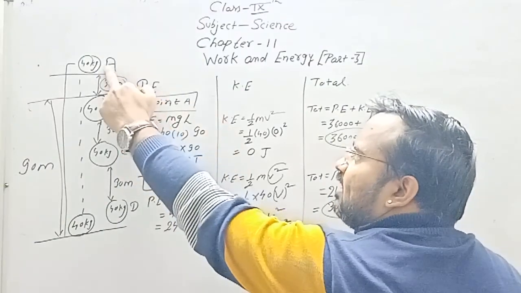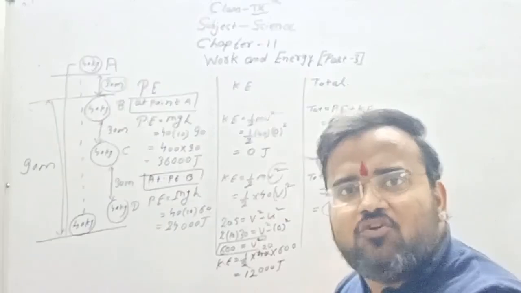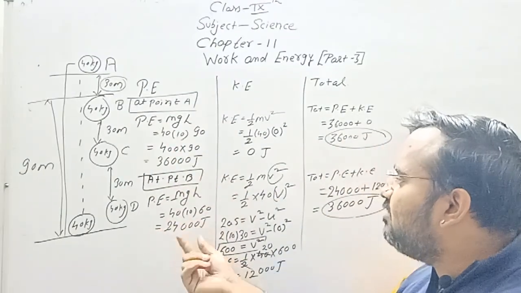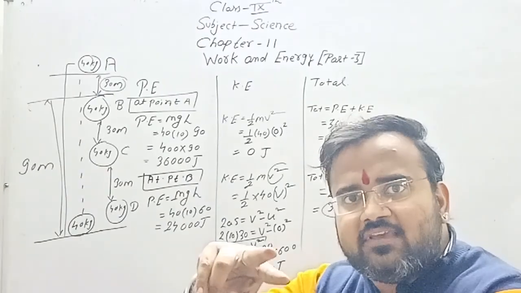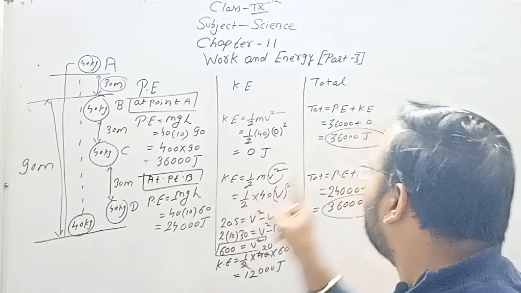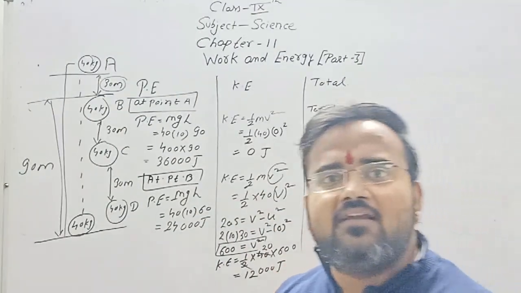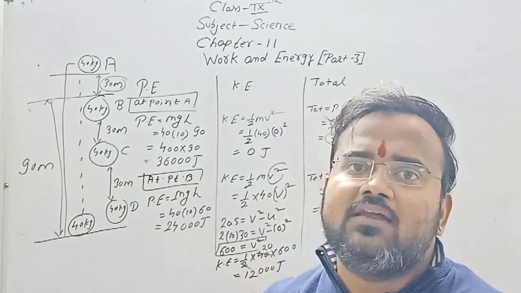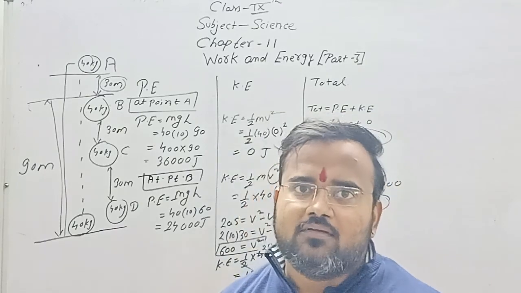Whenever the object is at rest, it has highest potential energy and zero kinetic energy. Whenever the object starts motion, the kinetic energy will increase and potential energy will decrease. Energy changes from one form to another, but the total energy will be conserved. So in this way we can prove that the energy will remain the same. It changes from one form to another, but the total amount of energy will be conserved.